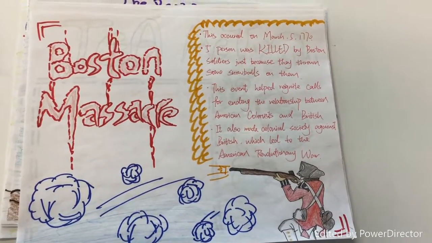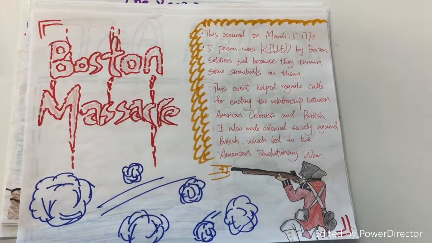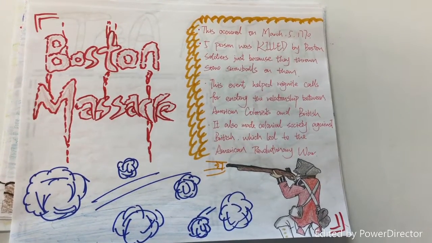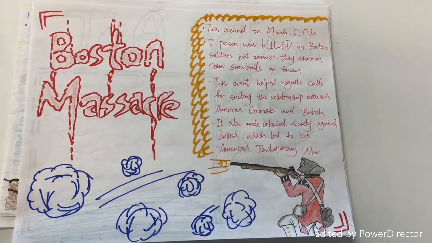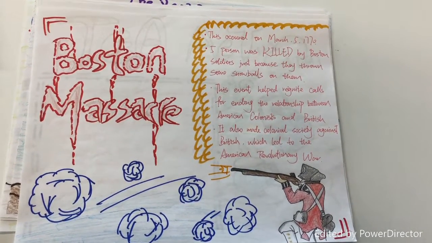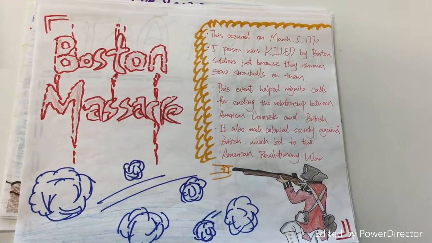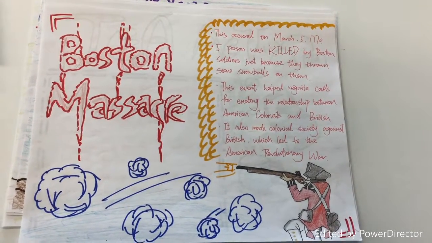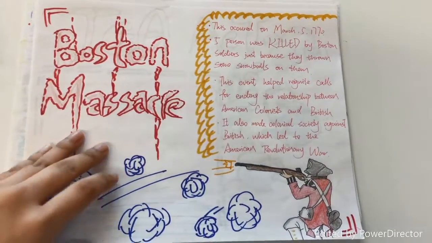Boston Massacre. The Boston Massacre occurred on March 5, 1770. Five people were killed by British soldiers in Boston because they had thrown snowballs at them. This event helped reignite calls for ending the relationship between American colonists and the British. It also turned colonial society against the British, which led to the American Revolutionary War.